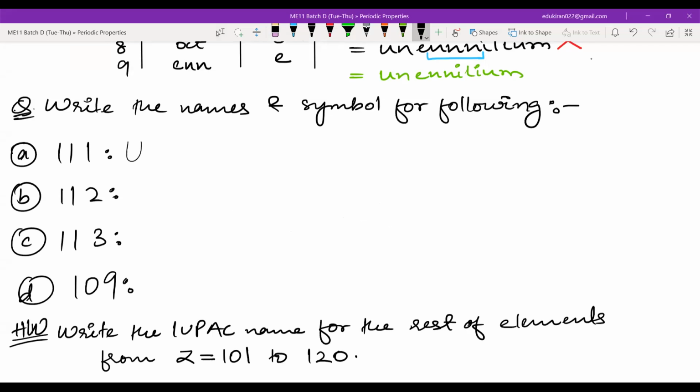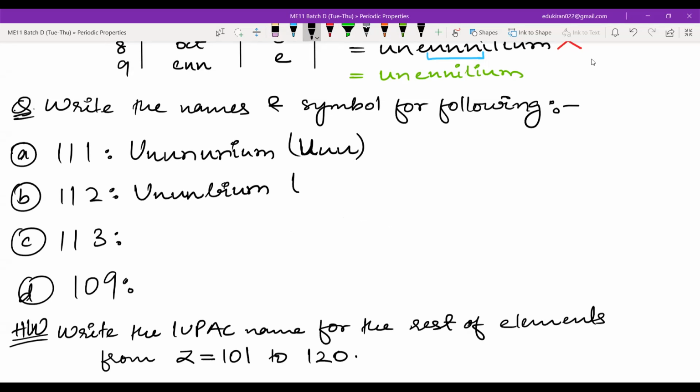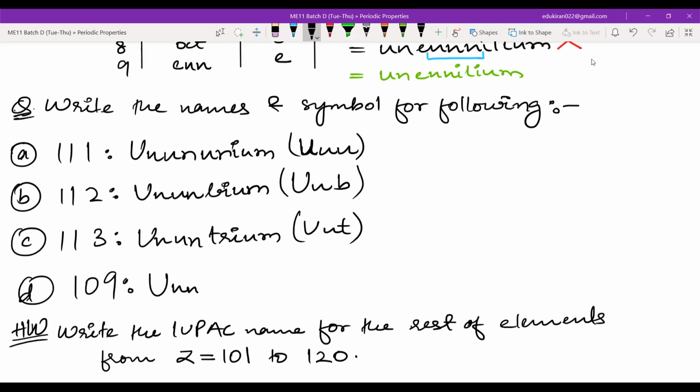So this will be un-un-ium, symbol U, U. For 112, this will be un-un-bium, symbol U, B. This will be un-un-trium, symbol U, T. And here you will have un-nil-nium, symbol U, N, N. This will be U, N, E.